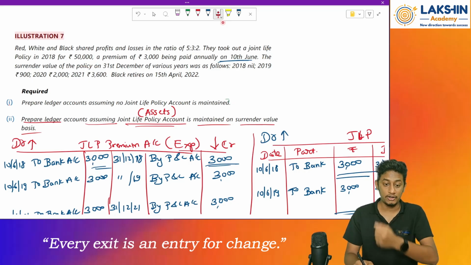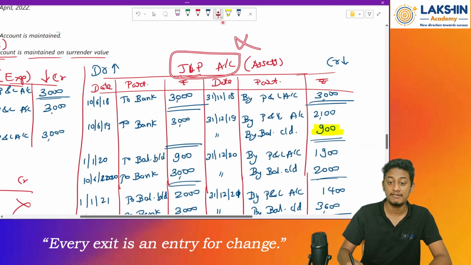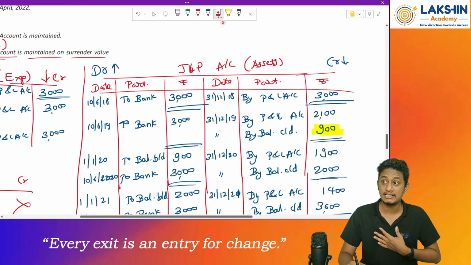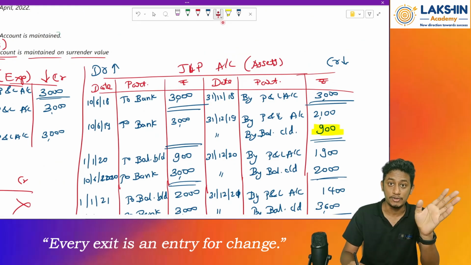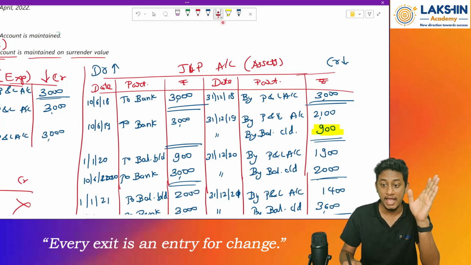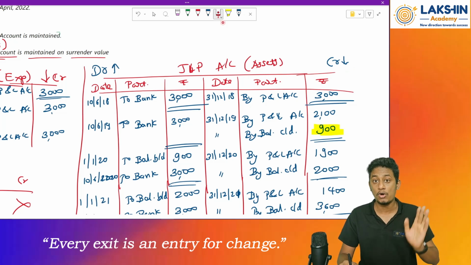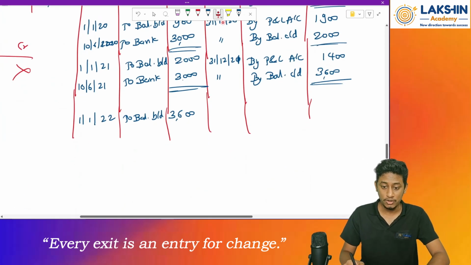So whatever asset of JLP is there, it need not be maintained. Why? Because it is already surrendered. And whenever I surrender it, the asset should be written off from the books of accounts. While I write it off, should I debit or credit the entry? I will credit the entry because I need to reduce the value of the asset in my books, because the asset is no more worth in my balance sheet, right?